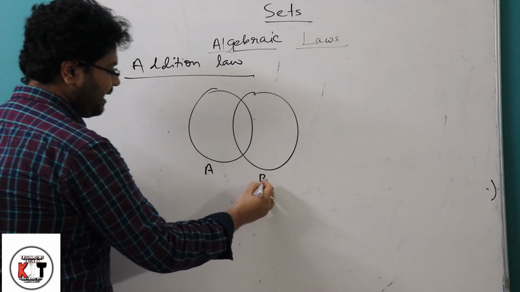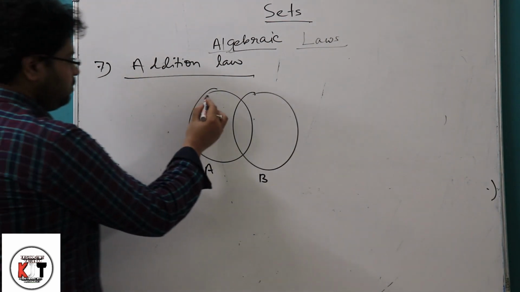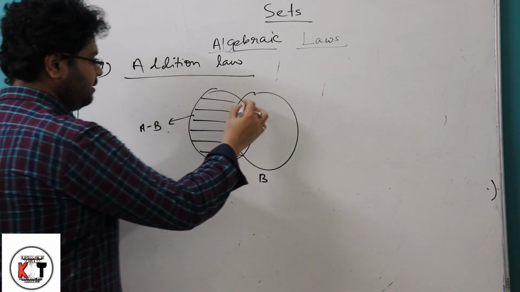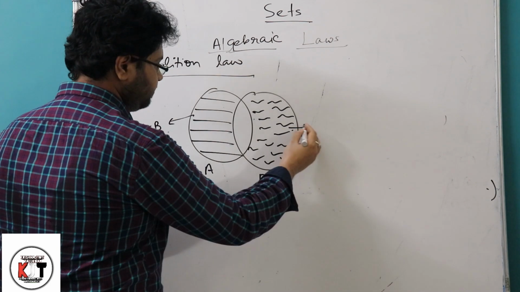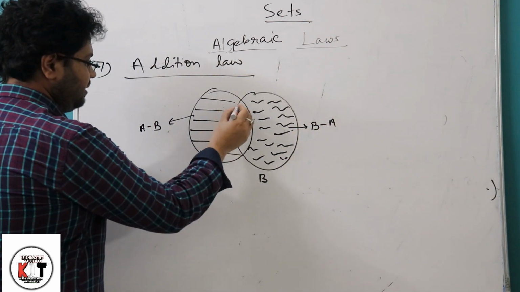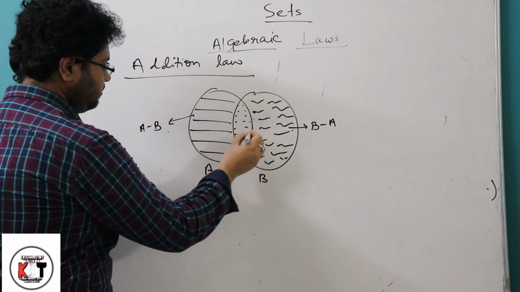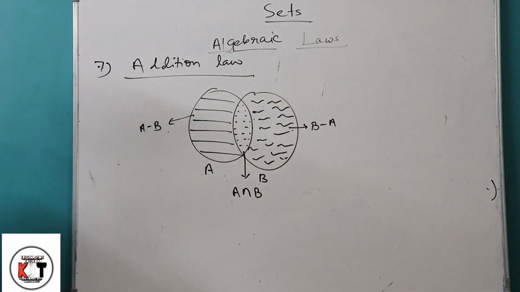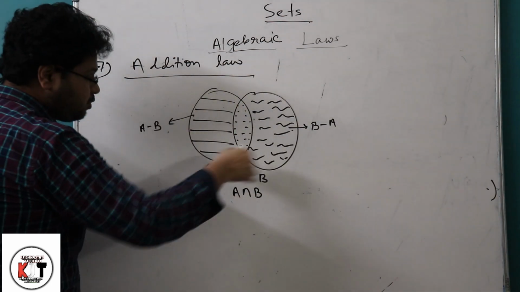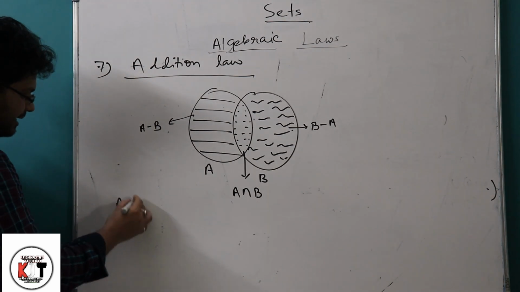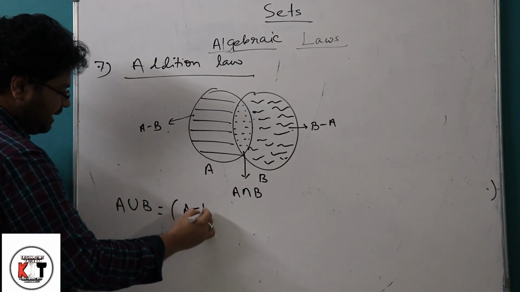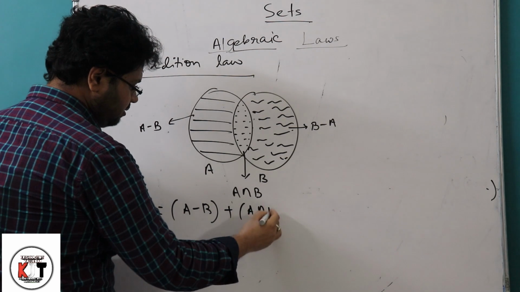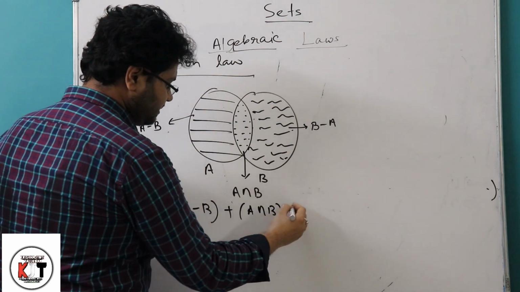So if this is A and this is B, we know that this portion is called A minus B, this portion is called B minus A, and this dotted portion is called A intersection B. Now, this whole part is A union B, so we can write A union B equals A minus B plus A intersection B plus B minus A.